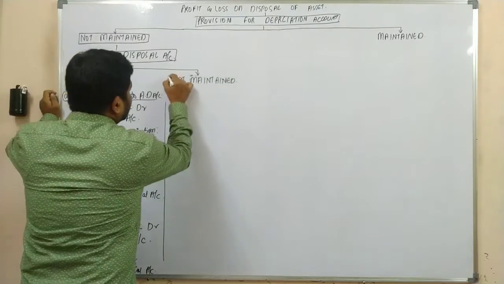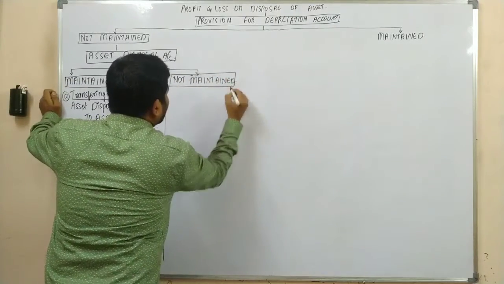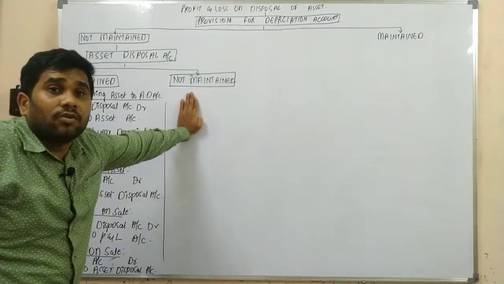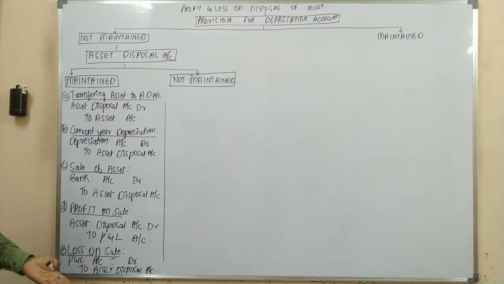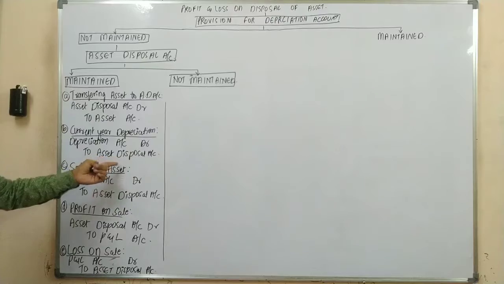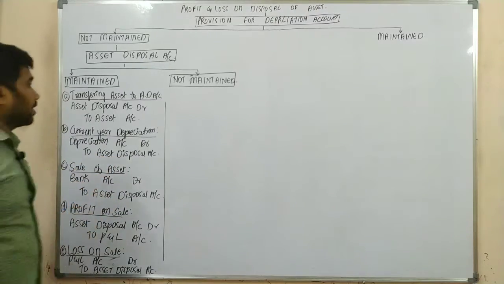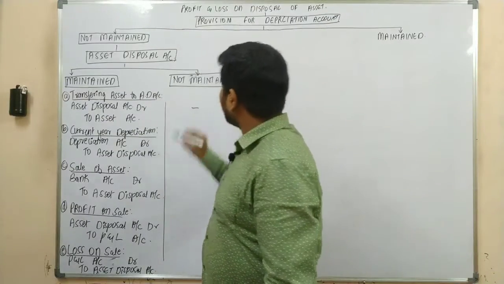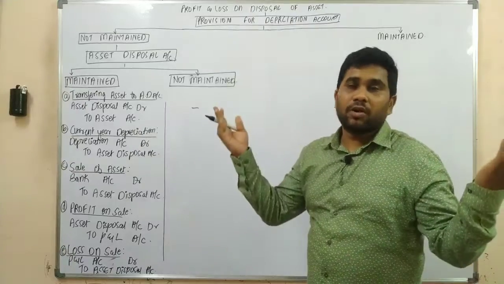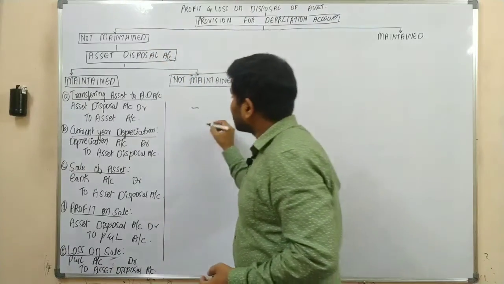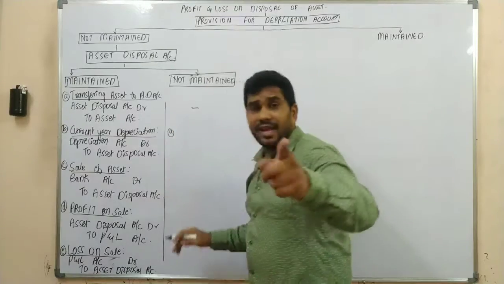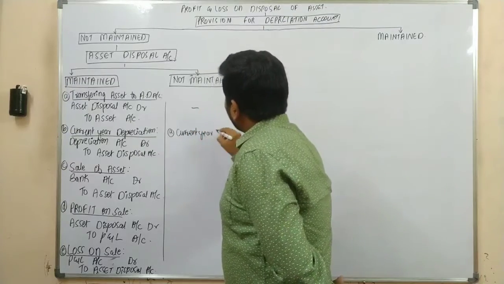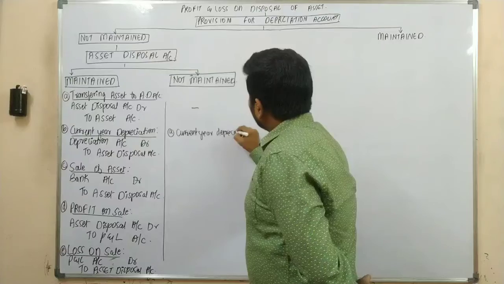If the asset disposal account is not maintained, in that case, instead of your asset disposal account, it should be asset account. So let us continue. As you are not maintaining your asset disposal account, there wouldn't be any transfers. We are not going to transfer to any account because there is no more asset disposal account. So your first transaction would be for providing current year depreciation.